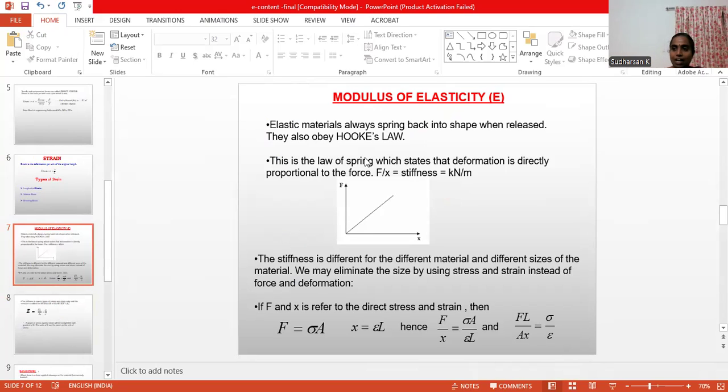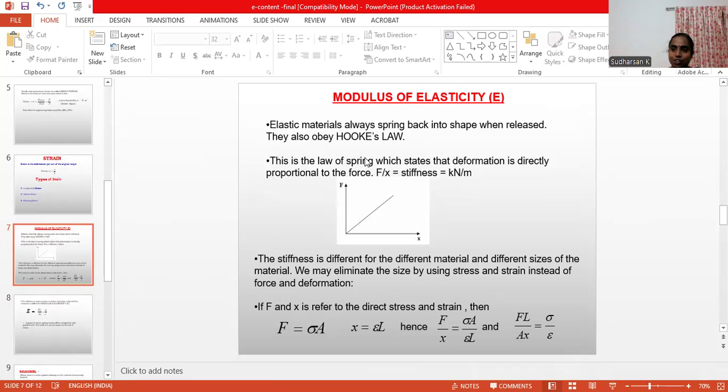Hooke's law, or elasticity, is nothing but stress by strain. We have two types of stress and three types of strain. If we apply a normal stress and a longitudinal strain results, then that is called Young's modulus.